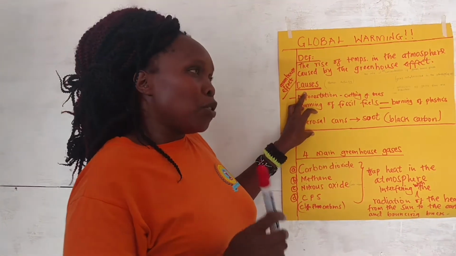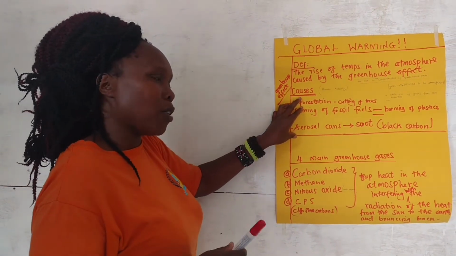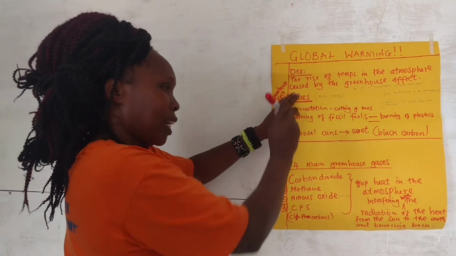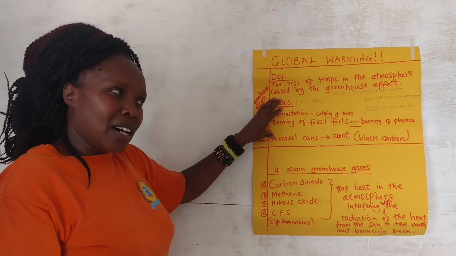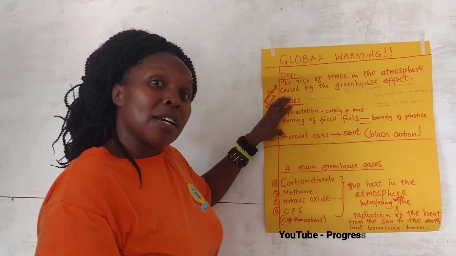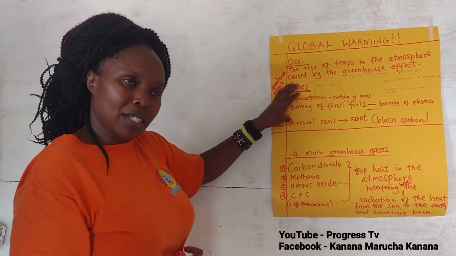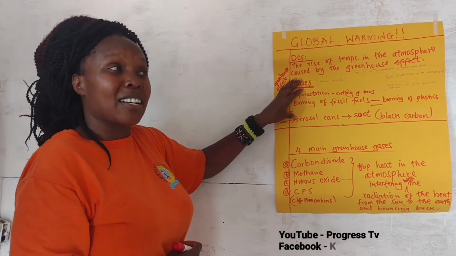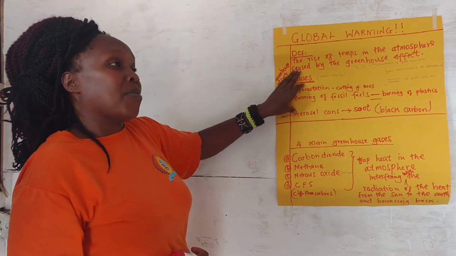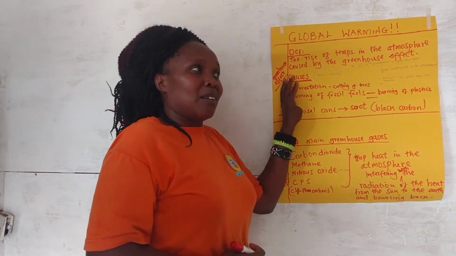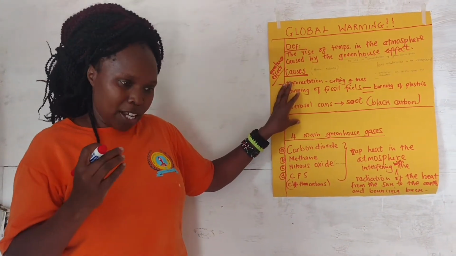In our topic, we are going to look at most of the effects that come along with the climate change, that is global warming. And most of this is being caused by the human activities. Global warming is caused mostly by human activities. Which are some of these human activities? You know, it is the activities that we do as human beings.